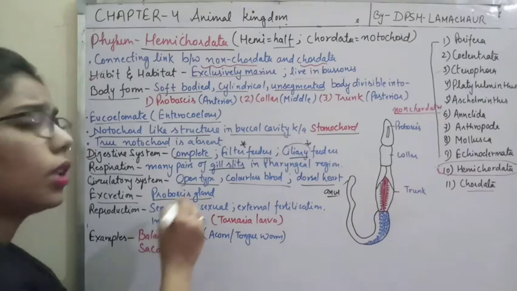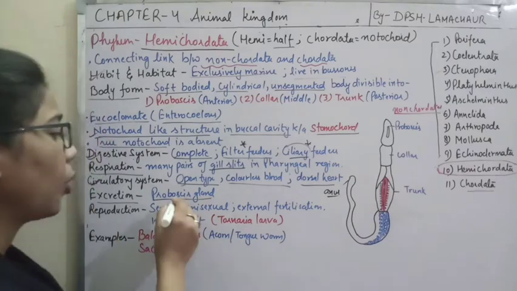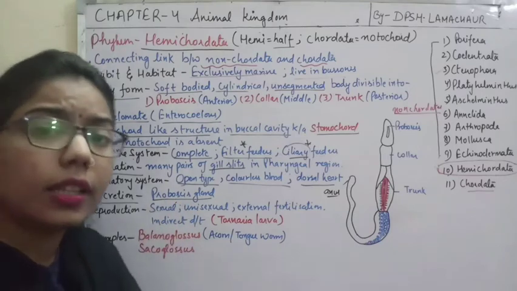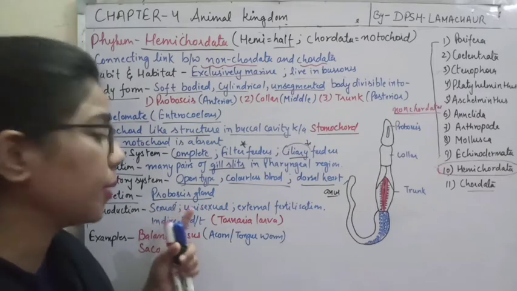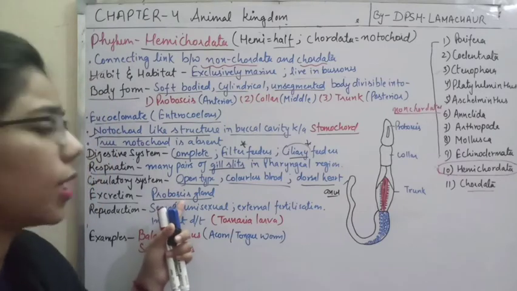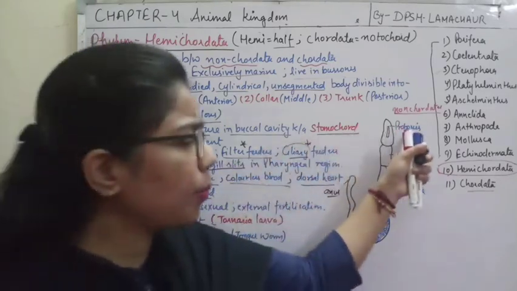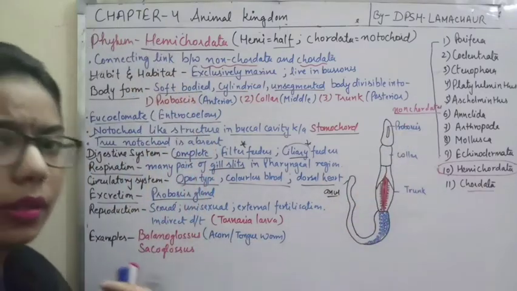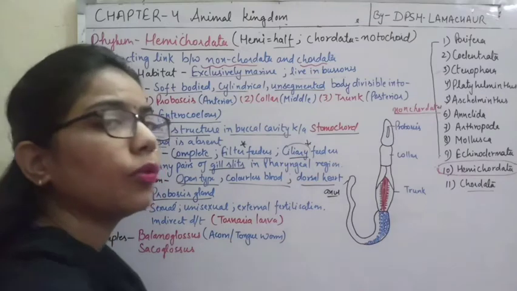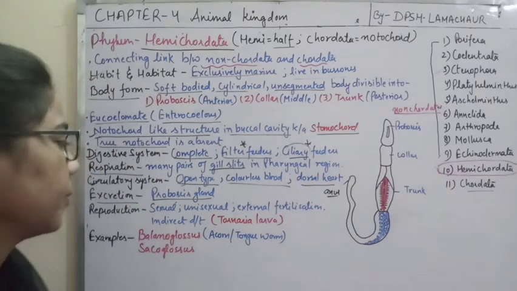Right, now excretion, removal of waste from the body. They have a gland for this, the proboscis gland. Which gland do they have for excretion? The proboscis gland. This proboscis gland is present in the proboscis, and here is their excretion. Whatever waste is in their body, they remove it from the body from here.